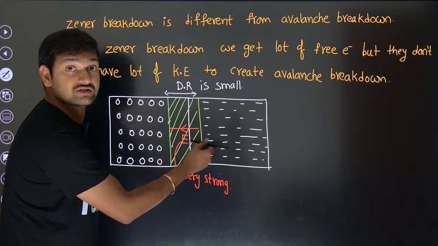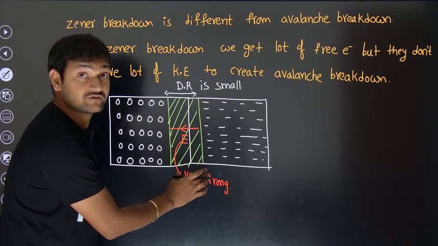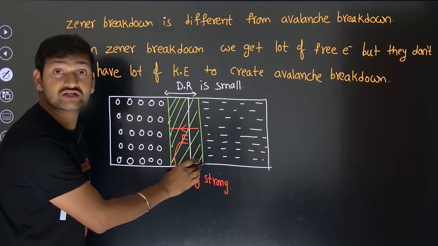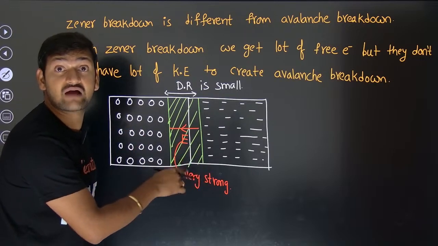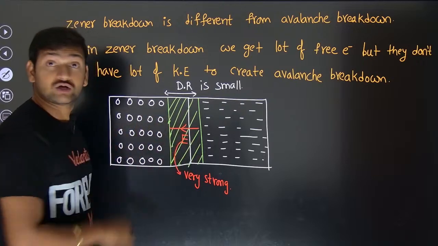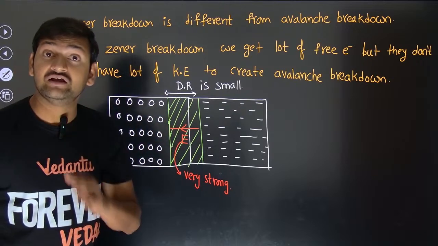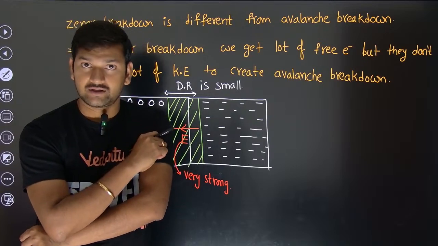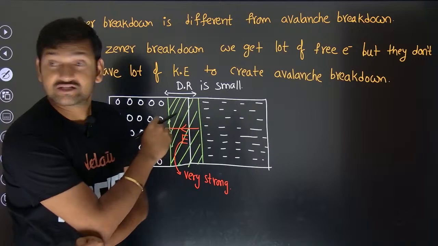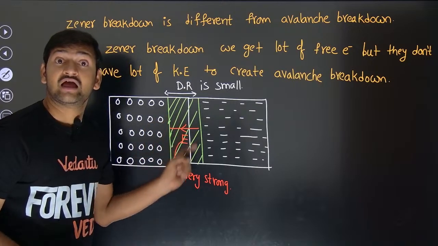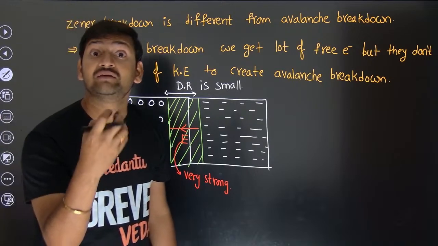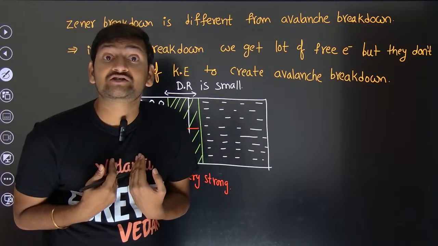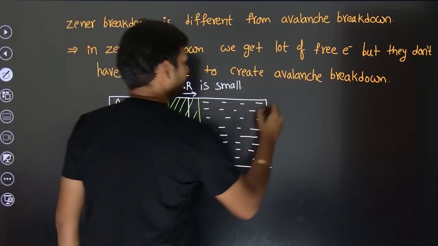When we apply reverse bias, there is a potential difference, but as the thickness of the depletion region is very small, to create that potential difference in that very small gap, the electric field will be very strong. If the electric field is very strong, the electrons experience force due to this field, and the electrons can become free because of this electric field, and that type of emission is called field emission.